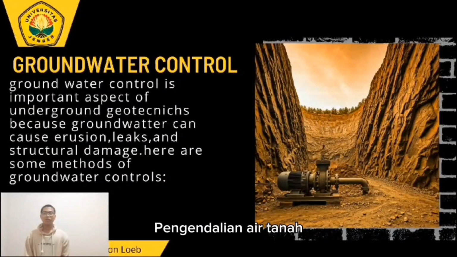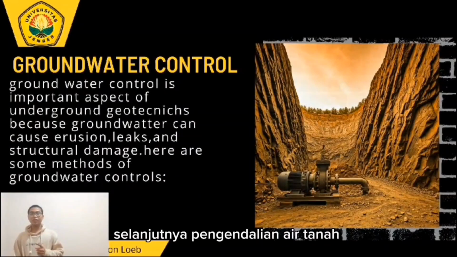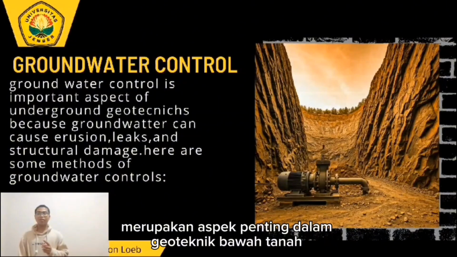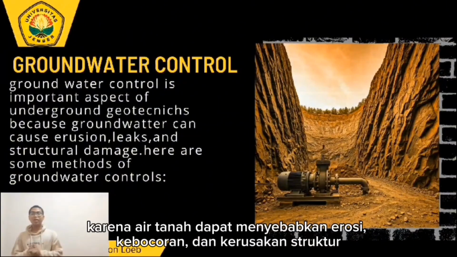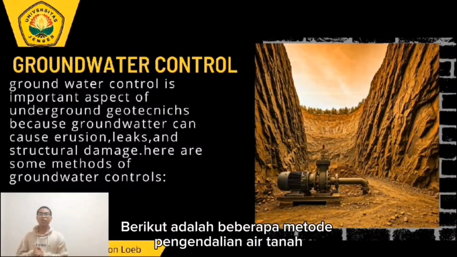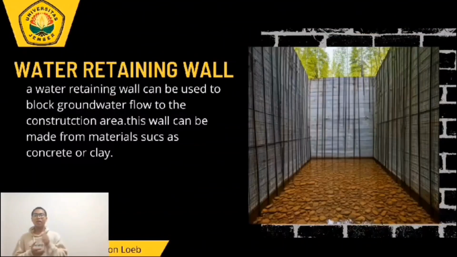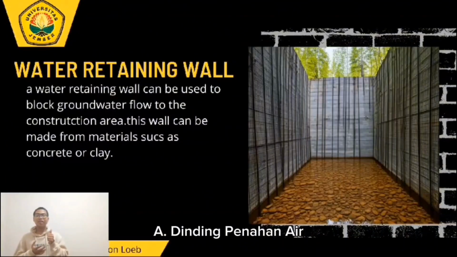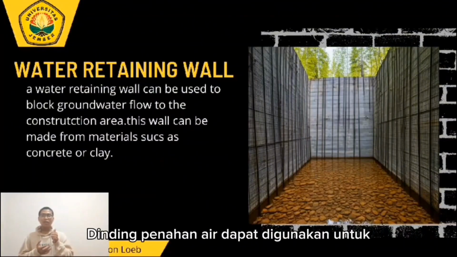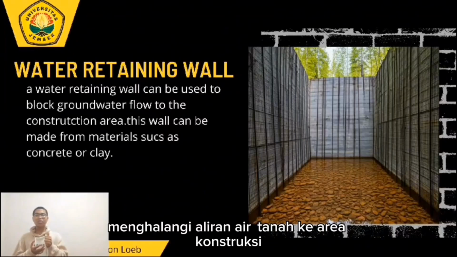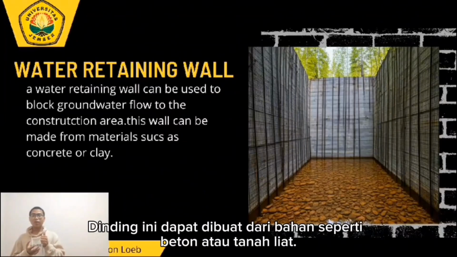Groundwater control. The next is groundwater control, an important aspect of underground geotechnics because groundwater can cause erosion, leaks, and structural damage. Here are some methods of groundwater control. A. Water retaining wall. A water retaining wall can be used to block groundwater flow to the construction area. This wall can be made from material such as concrete or clay.